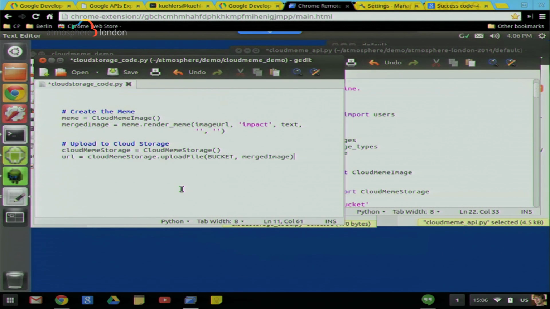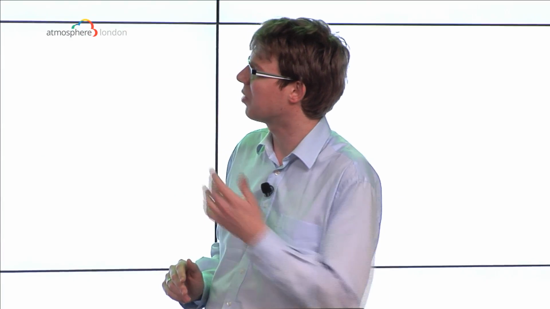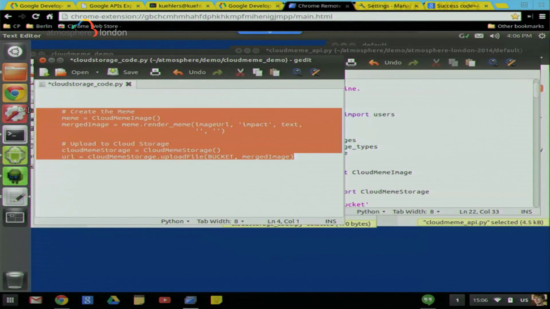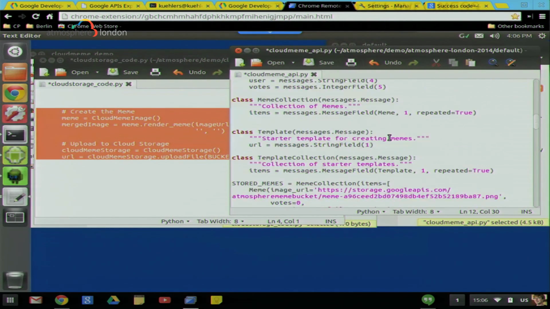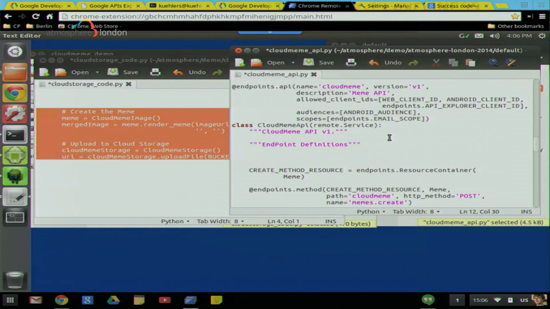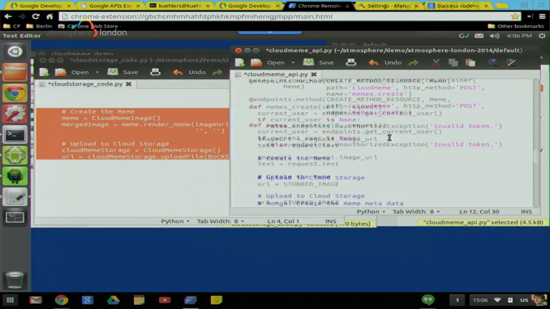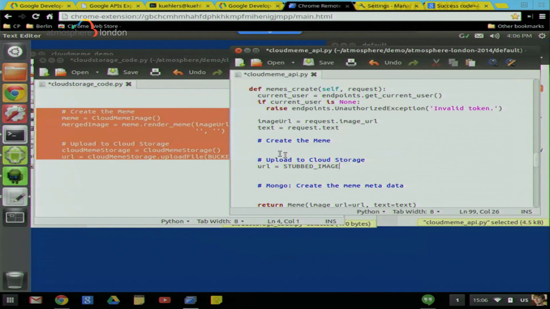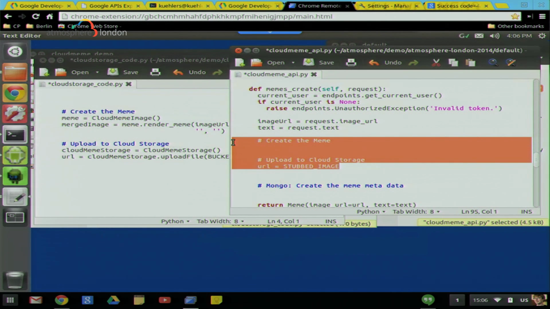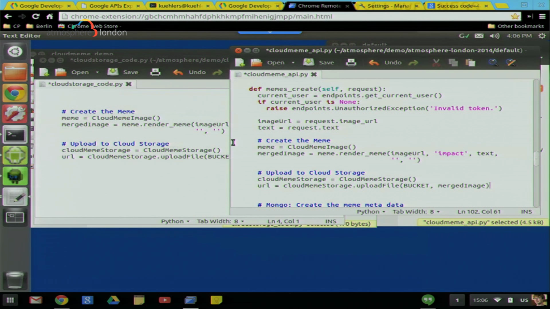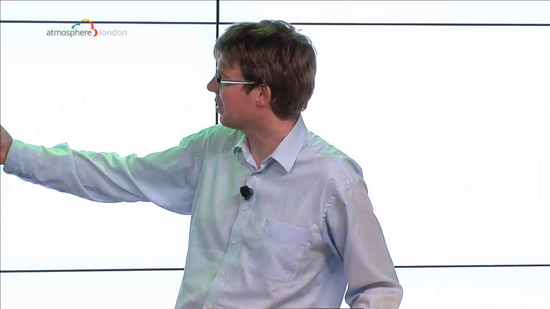And then instead of just not doing anything when creating a meme, I actually render an image and I upload it to cloud storage just with a few method calls. So I copy that in as well in the endpoints definition. Very good that you commented your sample code so we know exactly where to put that in. It's good form, after all. All right, so that's basically all we have to do. We render the image, we save it on storage, and that takes care of the storage of the file itself.